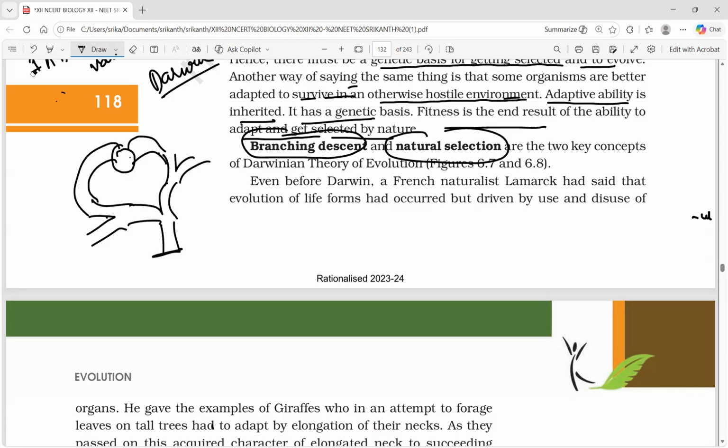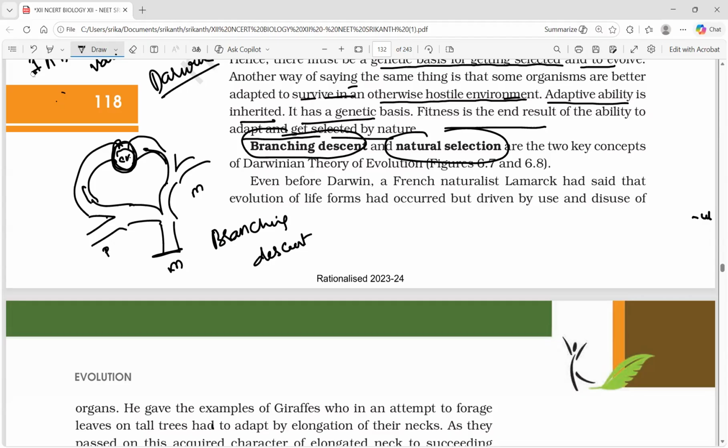A mammal developed into placental mammal and marsupial mammal. They again showed divergent evolution. Then they reached one place that we can call convergent evolution. This is the story we learned. All this is nothing but branching descent, we can say. Branching descent. Natural selection, as I said now, in the case of bacteria, in the case of DDT.